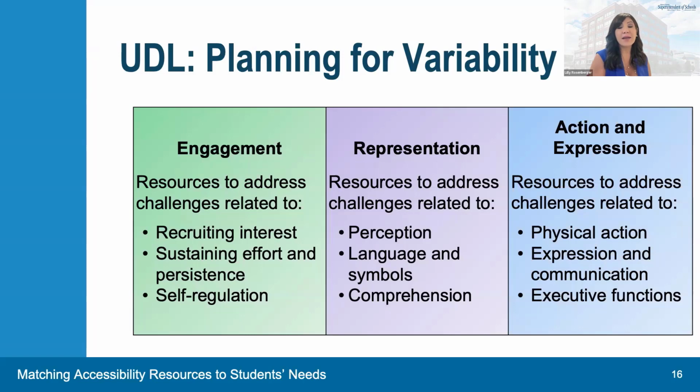Next, in the second box in purple, is the principle of representation, which is correlated to the recognition network that deals with incoming stimuli and affects what students learn. And then there's the principle of action and expression, the third box in blue, which is associated with a strategic network that mediates how students process incoming information based on their past experiences or background knowledge.